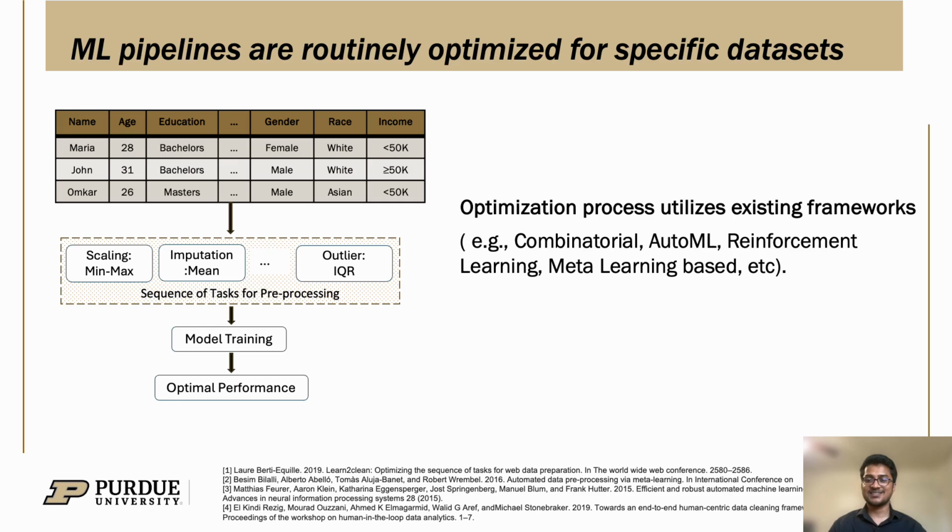So for a specific machine learning task, machine learning pipelines are usually optimized for a static training dataset, and frameworks like AutoML, combinatorial approaches, and meta-learning tools help select the best sequence of pre-processing components that brings the optimal performance to the downstream model. So for example, let's look at this training data on the left. It has a fairly balanced distribution of gender and race attributes, and the pre-processing components, as you see, scaling, imputation, and outlier handling, and their choices have been tuned on this specific distribution that brings the optimal performance to the model.